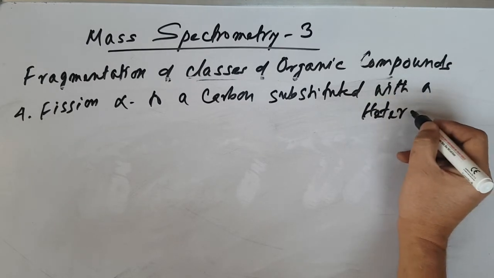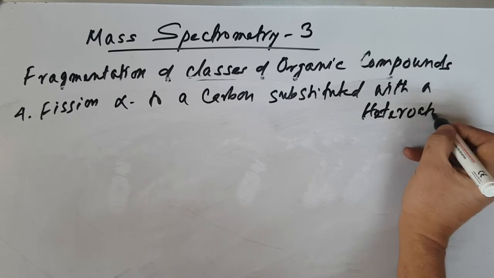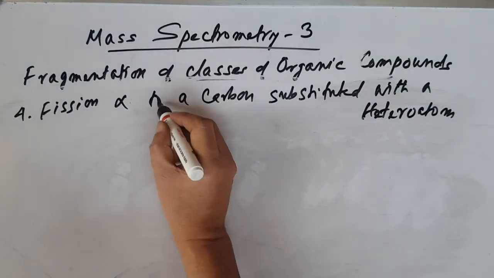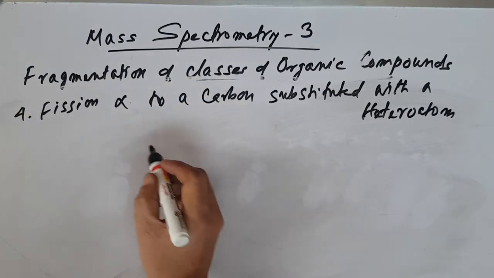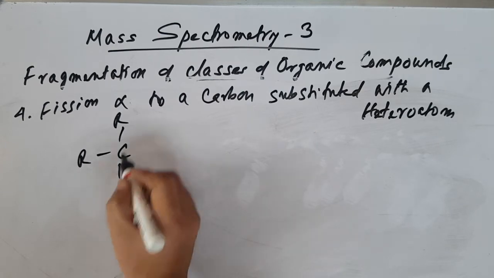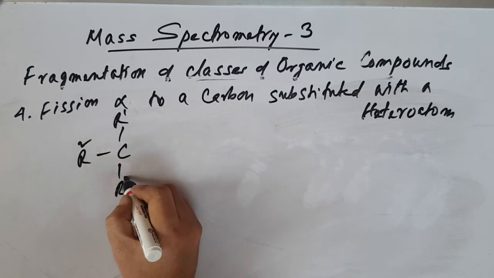Here you can discuss all the other functional compounds with a heteroatom. So, fission alpha to a carbon substituted with a heteroatom. Let's say R1, R2, R3.